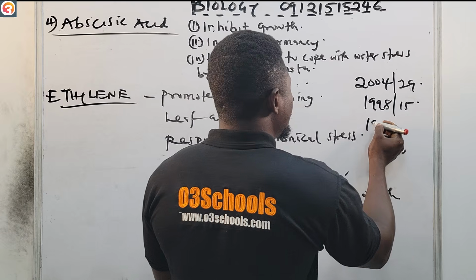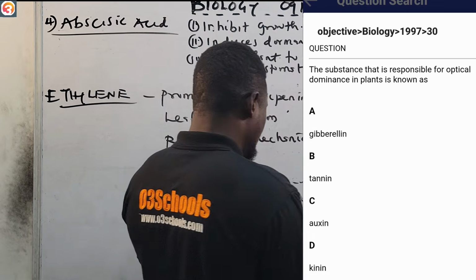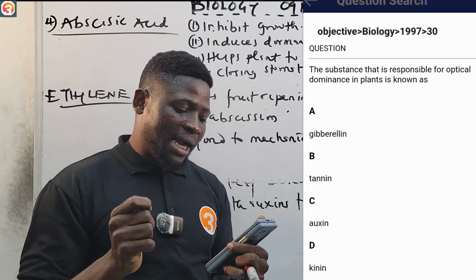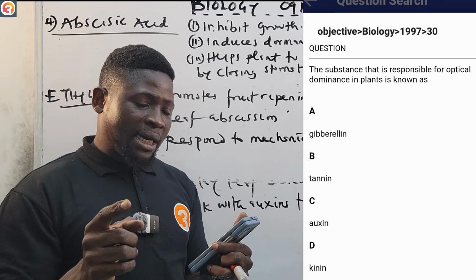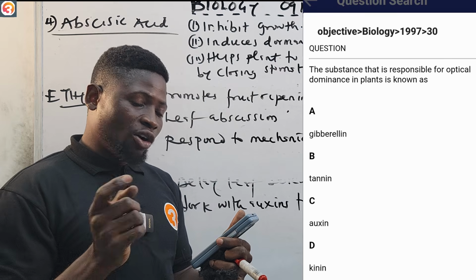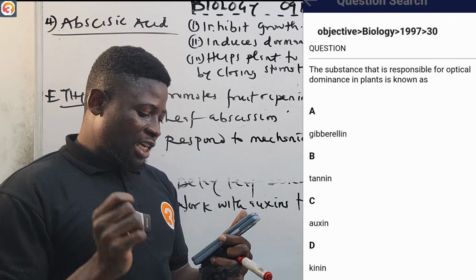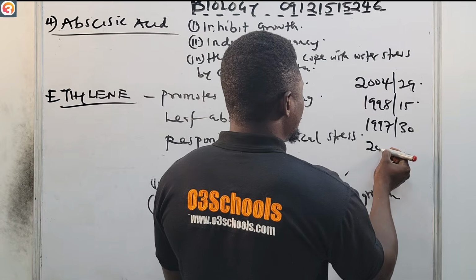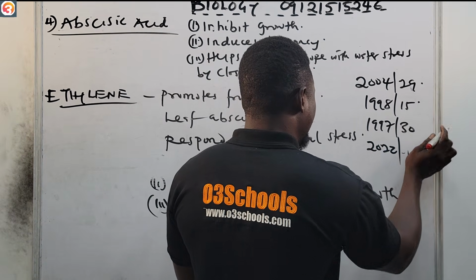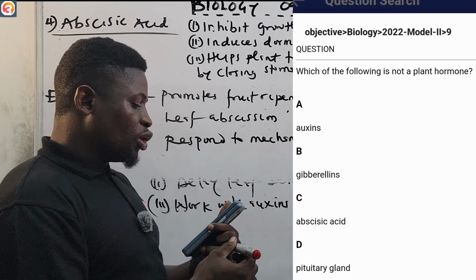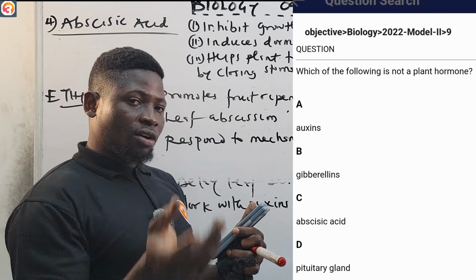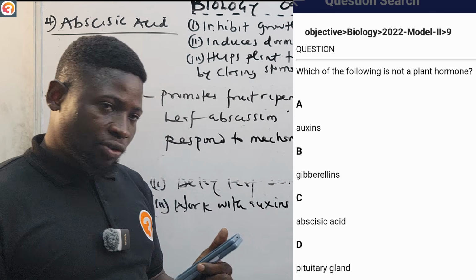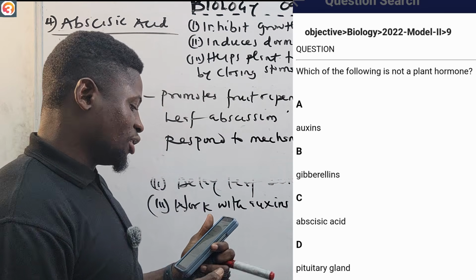Also, we have 1997, number 30. It says that the substance that is responsible for apical dominance in plants is known as, A says gibberellin, B says tannin, C says auxin, D says kinin. All right, tell me the correct answer in the comment section. Now, 2022, number 9. It says, which of the following is not a plant hormone? A says auxins, B says gibberellins, C says abscisic acid, D says pituitary gland. So tell me the correct answer in the comment section.